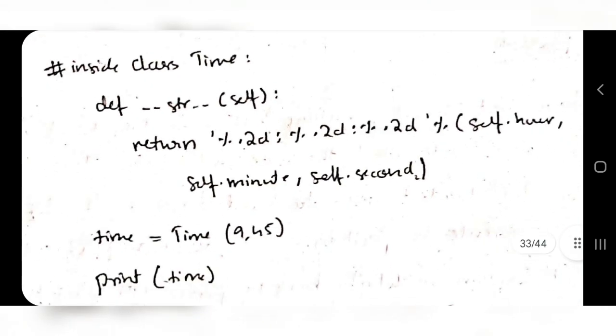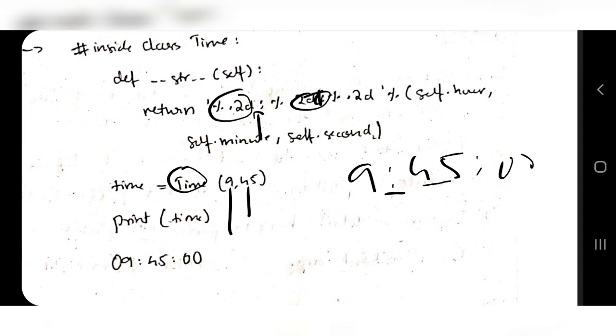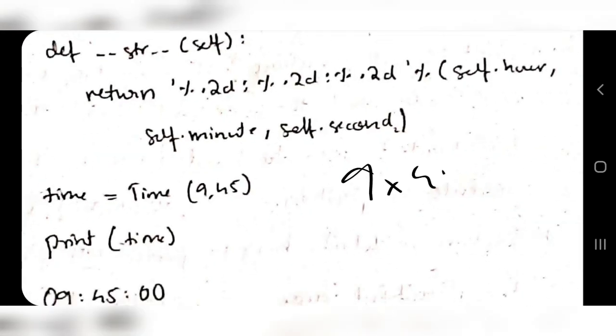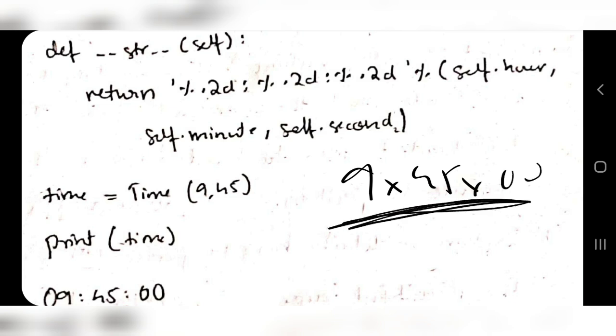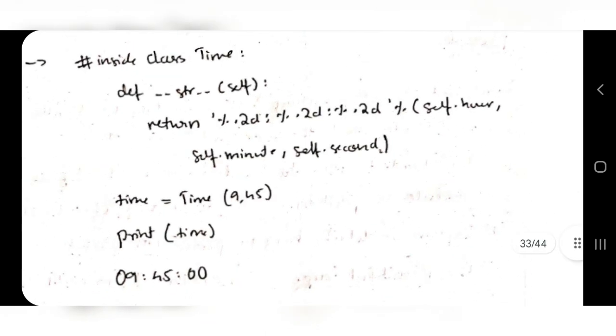So I'm passing 9:45 in time, and 9 and 45 will be displayed as I've defined here. 9 will be here, then the colon, then 45 is here, then after that another colon, and the last thing, the seconds value. If instead of the colon I write x, and here also x, then what will be printed is 9x45x00. However I want, I can print it that way. For that possibility, for modification purposes, I'm using str. By using str, you can print in whatever way you want. That's what the str method is used for.